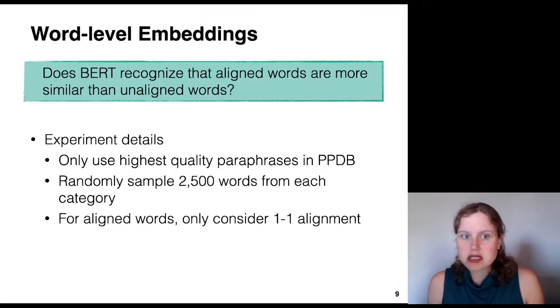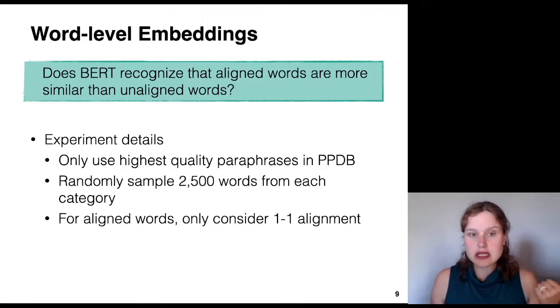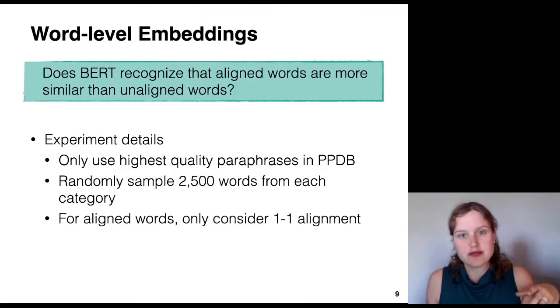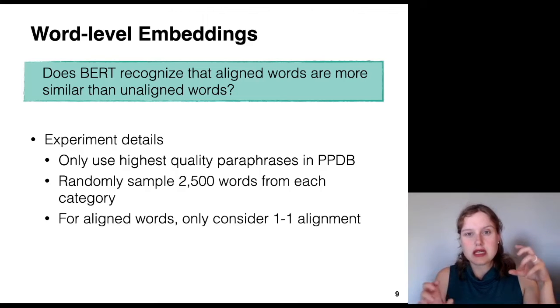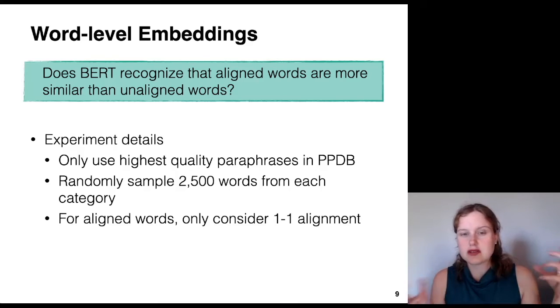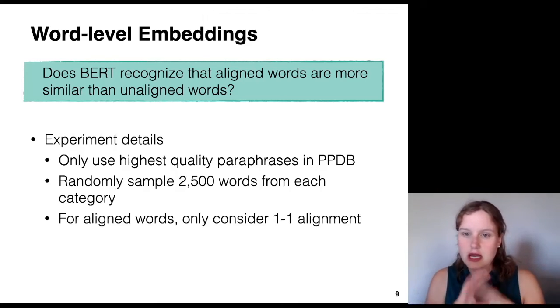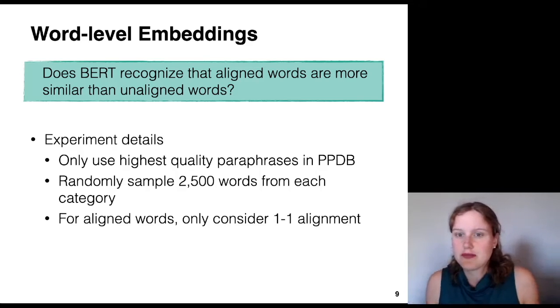A few technical details: we're only going to use the highest quality paraphrases in the PPDB, and we'll randomly sample 2,500 words from each of the 4 categories that I just showed you. And then for aligned words, we're only going to consider words that are in a 1-to-1 alignment. There's also 1-to-many or many-to-1 alignments. We're going to ignore those for right now.